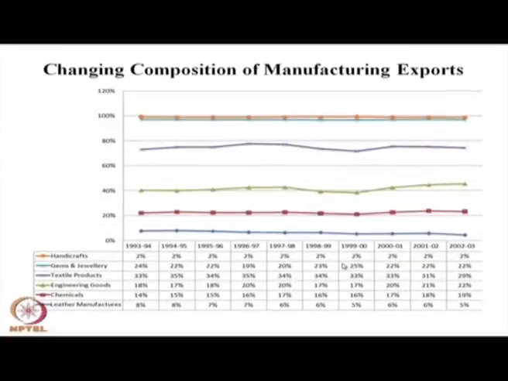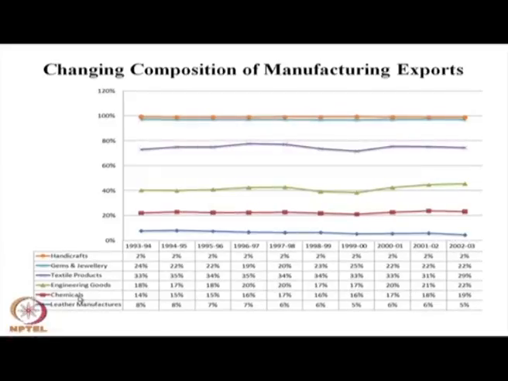If you see the manufacturing side, which you have divided into parts like handicraft, gems, jewelry, textile, engineering, chemicals and leather product, similarly from 93-94 till 2002-3, the same manufacturing base, that is gems and jewelry, nearly 22% of export revenue, textile product and ready-made garment nearly 35% of export revenue, and engineering goods nearly 17 to 20% of export revenue.